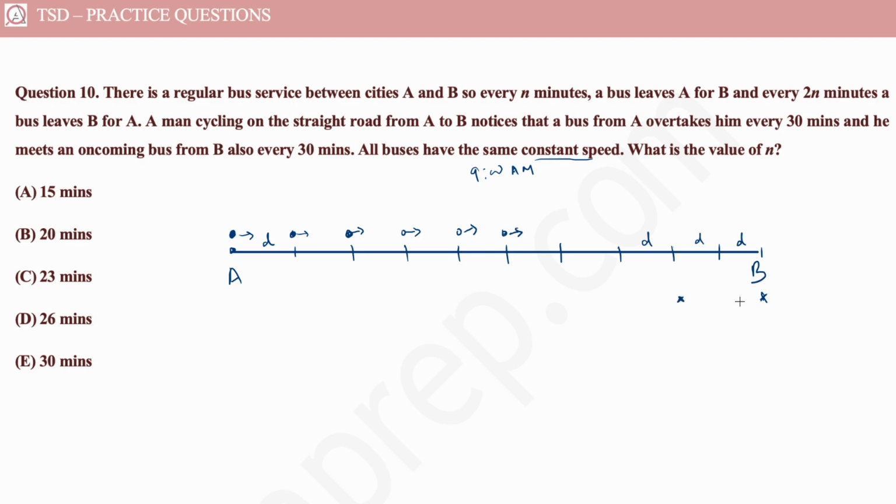When this bus reaches here, another bus starts from here. So this is what it is going to look like, right?